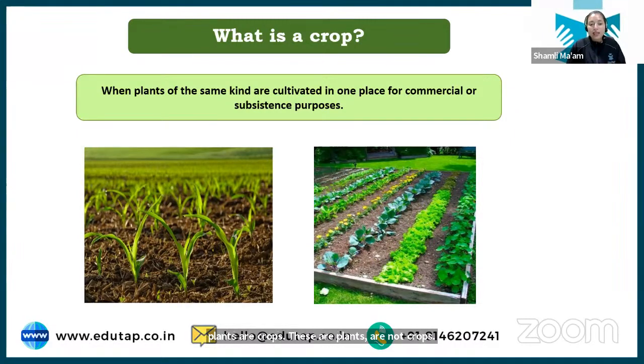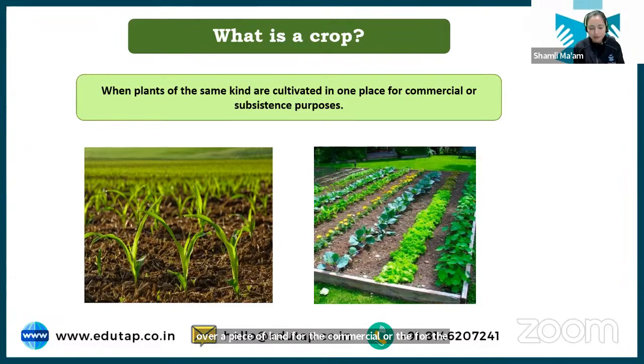See, when you see the same kind of plants being cultivated over a piece of land, be it your kitchen garden, okay, you are growing, say, vegetables, and you have grown spinach, say. So what you will do, you will not grow one spinach plant, right? You will grow a good number of spinach plants so that you can consume it. So when we see the same kind of plant being cultivated over a piece of land for the commercial or for the subsistence purpose.